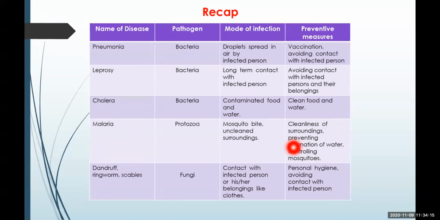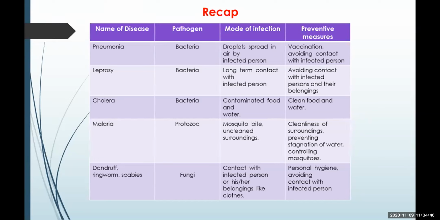Objects like combs, clothes, shoes, sports equipment, and towels should never be shared, because if the other person is suffering from this type of fungal infection, you might also get it. Hence, always avoid using or sharing the objects of the infected person. This is how you can prevent yourself from getting this disease.